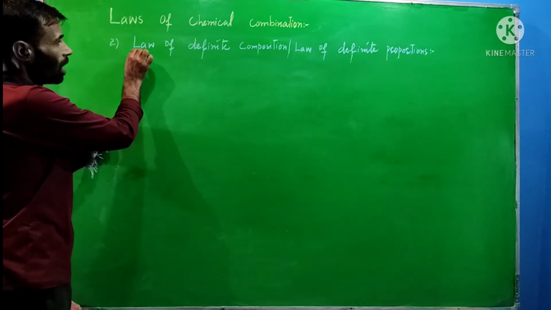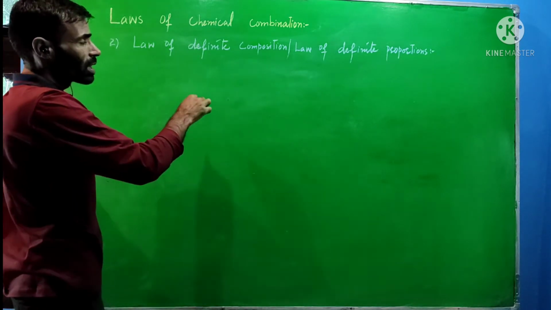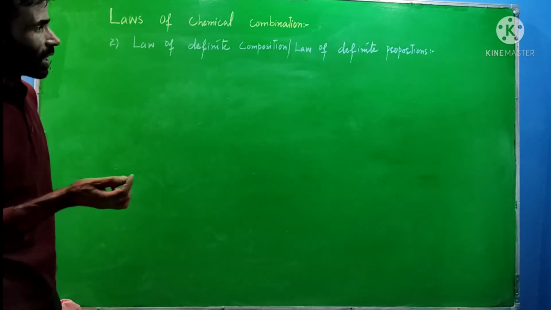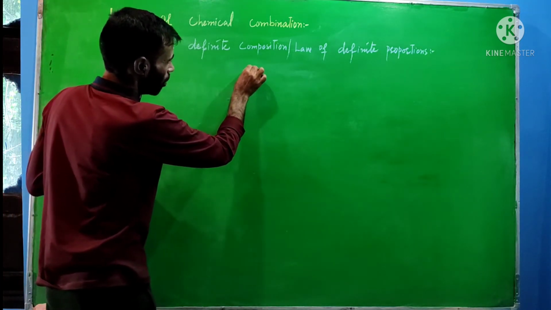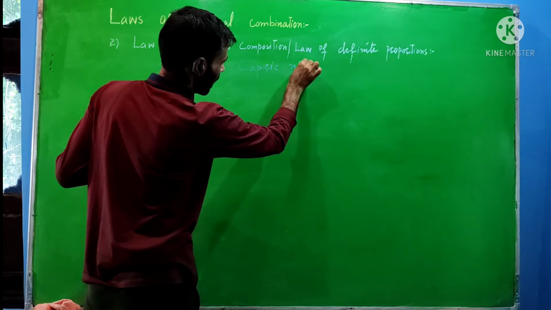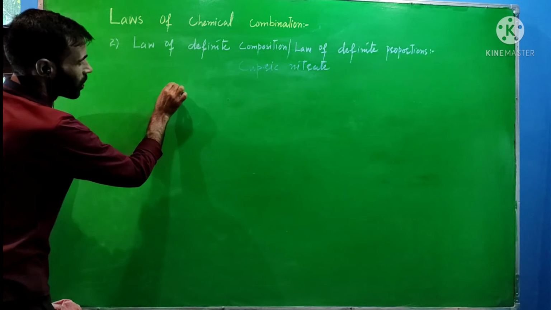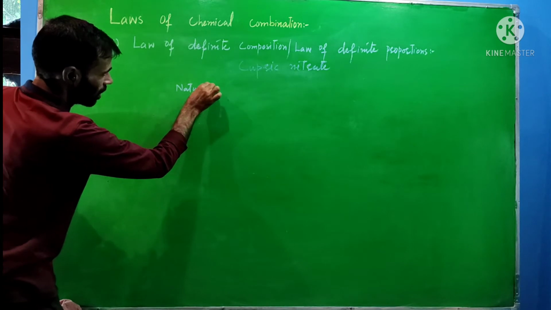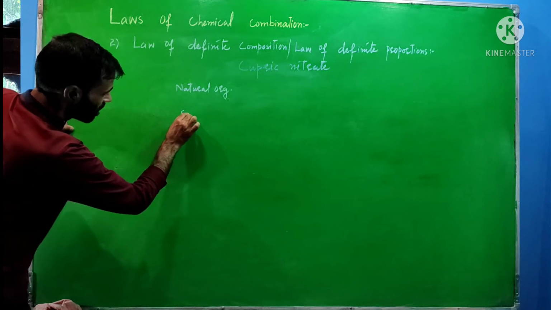Now the law of definite composition, or law of definite proportion, was put forward by Joseph Proust when he was working on a sample of a chemical compound, cupric nitrate, obtained from a natural origin, that is, a natural source, and the same compound obtained by a synthetic way.